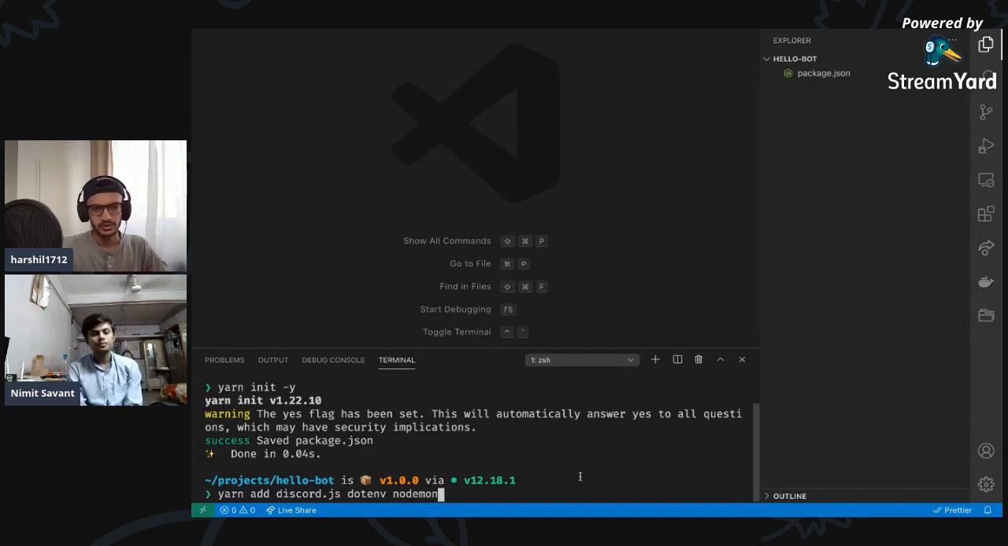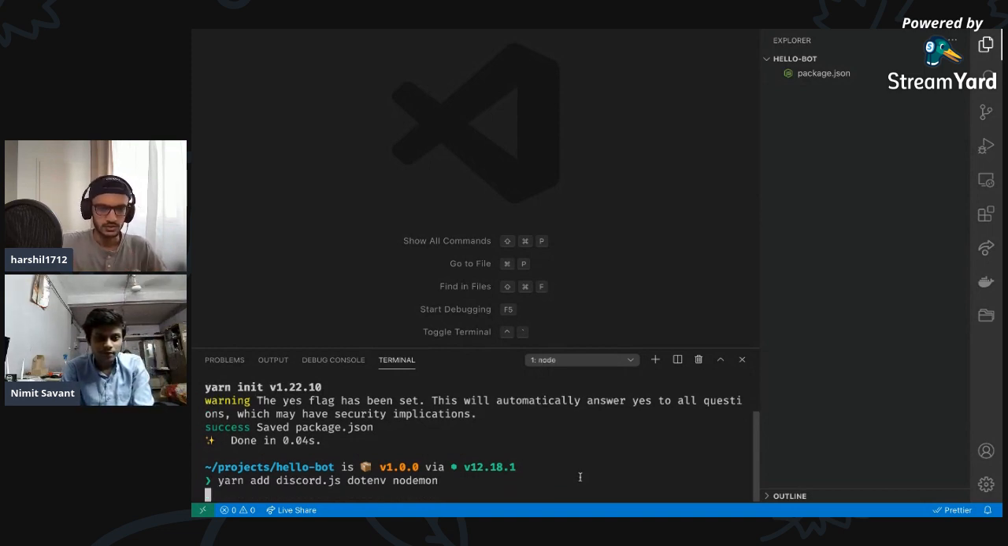So we are installing three packages now. Discord.js, which is going to allow us to interact with Discord and build our bot. .env is going to help us protect our tokens so that we don't share them publicly, which you should never do. And nodemon will restart the server every time we make any changes to our app, so you don't have to close the server and open it again. Nodemon is going to take care of that. Awesome, I'm just going to hit enter.